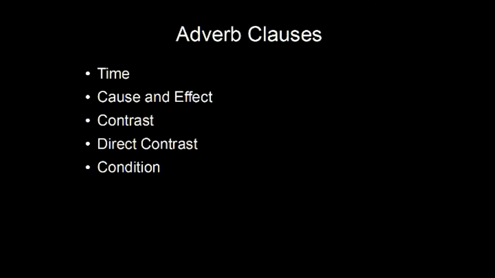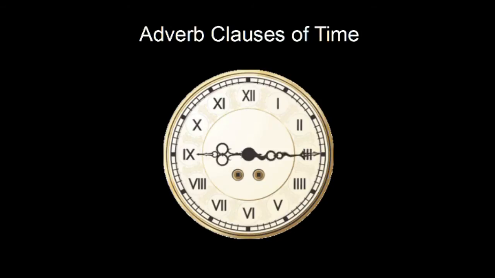Alright, let's talk about adverb clauses. Adverb clauses are a type of dependent clause in English, and they come in these different flavors: time, cause and effect, contrast, direct contrast, and condition. First, we're going to talk about adverb clauses of time.